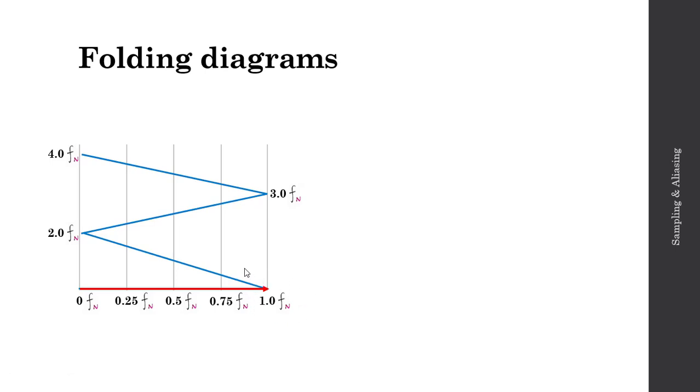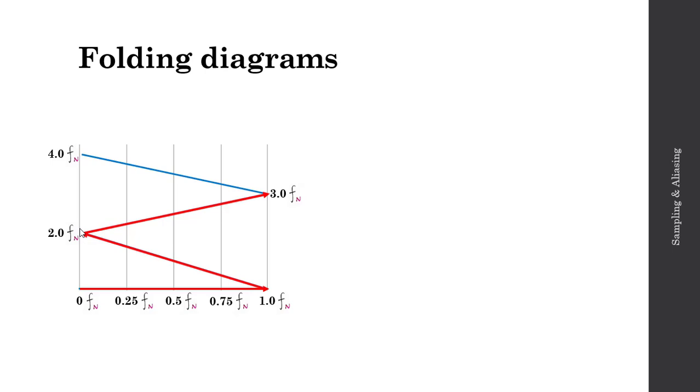If my original signal has a maximum frequency greater than my Nyquist frequency, what happens is I actually start folding back. So I'll start folding from 1.0 Fn here up to 2.0 Fn. And if I'm at 2.0, I'll actually continue to fold back to 3.0, and at 3.0 up to 4.0, and so on. And this just repeats forever.